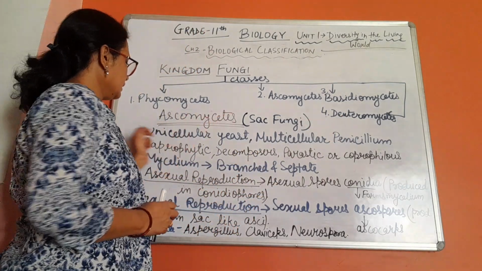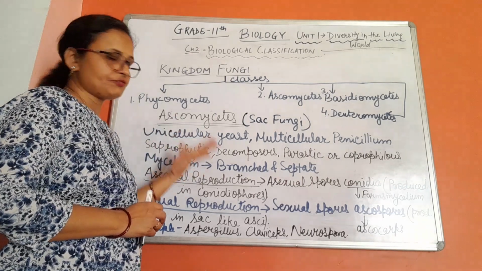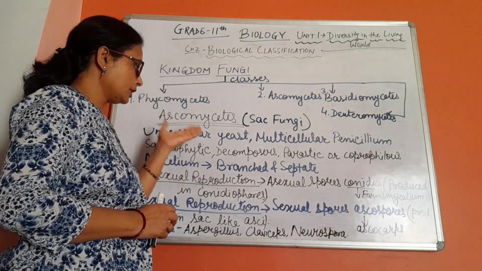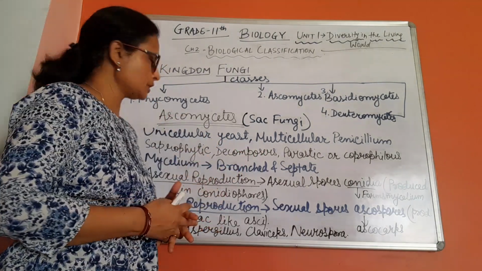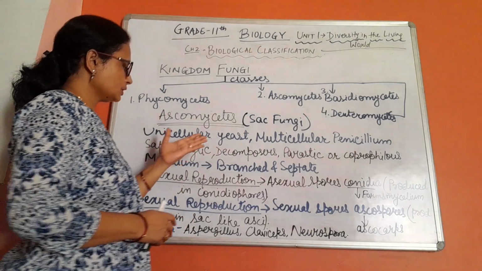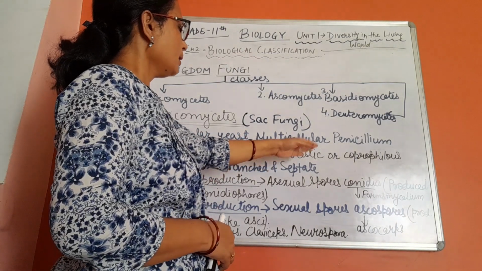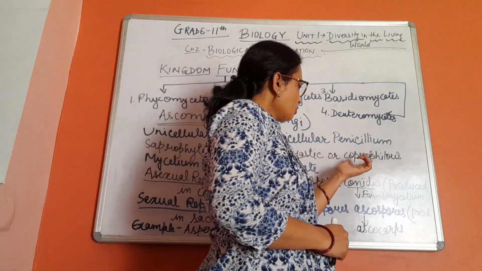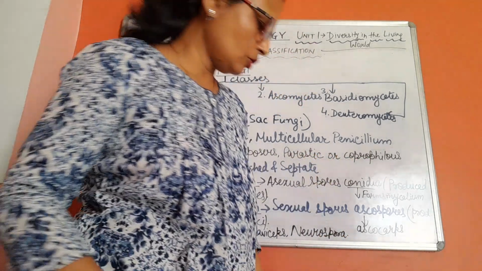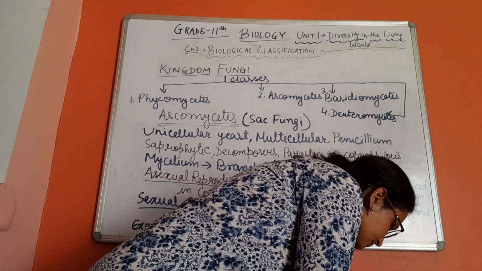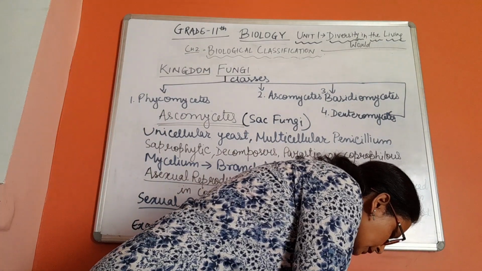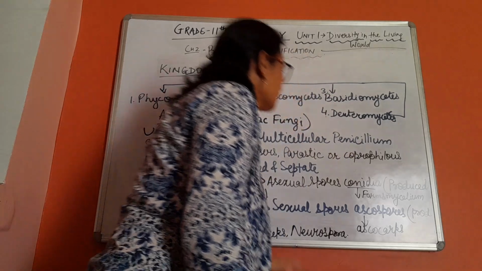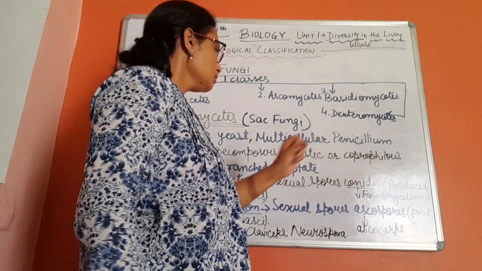These ascomycetes might be saprophytic, that is feed on dead and decayed matter, might be decomposers, parasitic, or coprophilous, growing on dung.